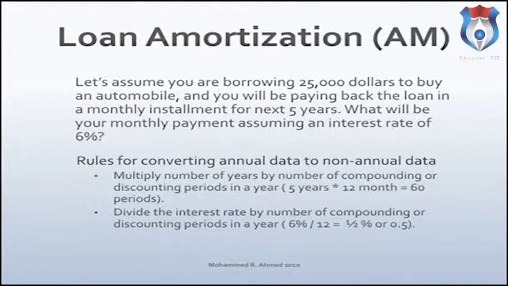The rules for converting annual data into non-annual data are: number 1, multiply the number of years by number of compounding or discounting period in a year. In this case, we have 5 years. There are 12 months in a year, so 12 times 5 is 60 periods. Rule number 2, divide the given interest rate by number of compounding or discounting period in a year. In this example, the interest rate is given to you 6%. There are 12 months in a year. 6% divided by 12 is 0.5%.